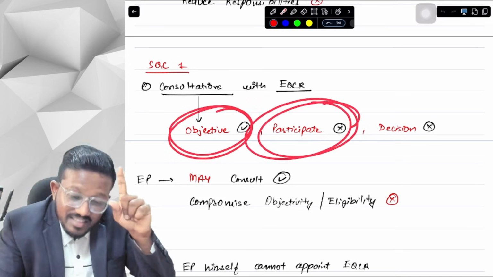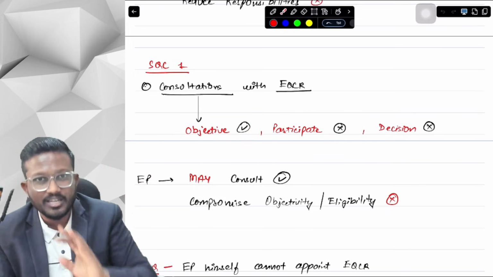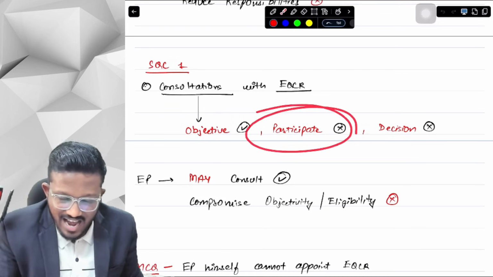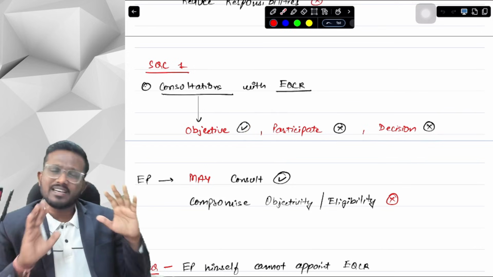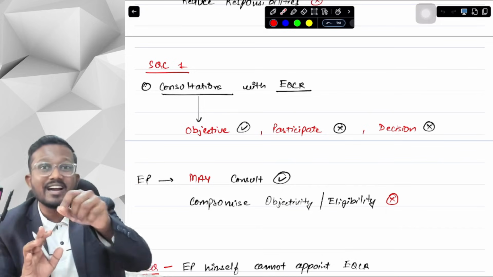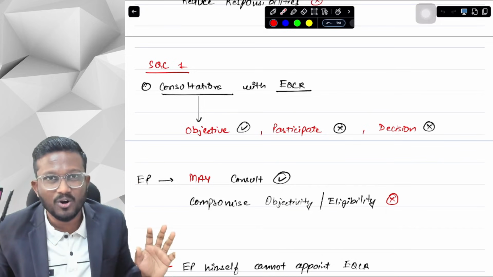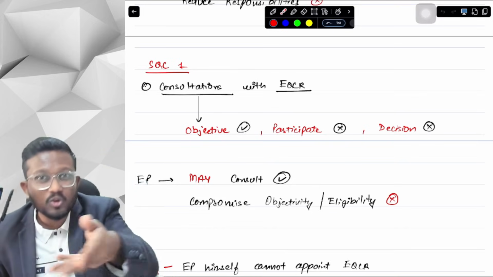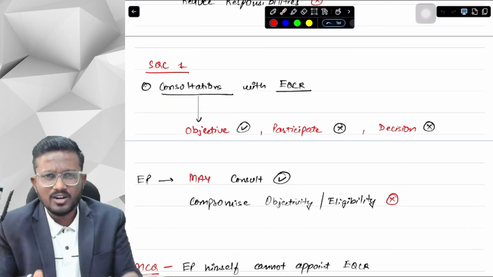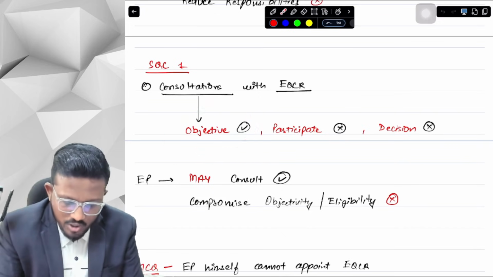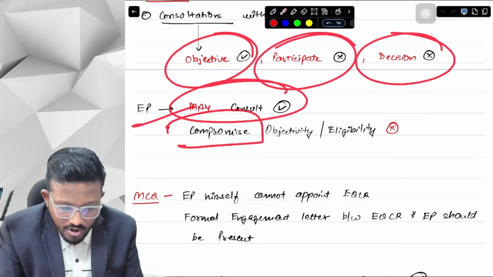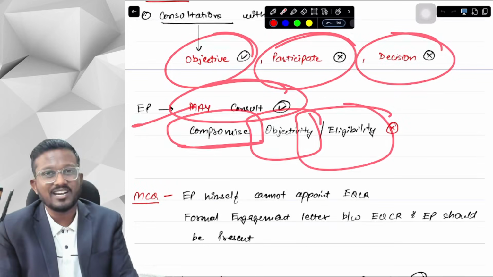Secondly, he cannot participate in your audit. You cannot ask EQCR to do audit procedures. He has to review your audit procedures. You cannot ask him to execute your audit procedures. And thirdly, he should not take any of your decisions. You can just consult him, take advice from him, but you cannot ask him to decide what is going to be done in the audit, because he is obviously going to review those decisions. So there will be a self-review threat. So you can take consultation from EQCR, no doubt about it, but he should be objective. He should not participate and he should not take any decision. The engagement partner may consult, but it should not compromise the objectivity and eligibility of the EQCR.